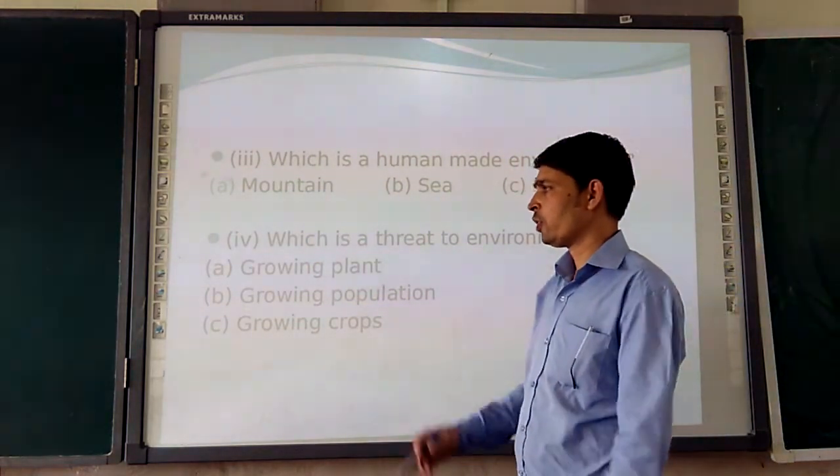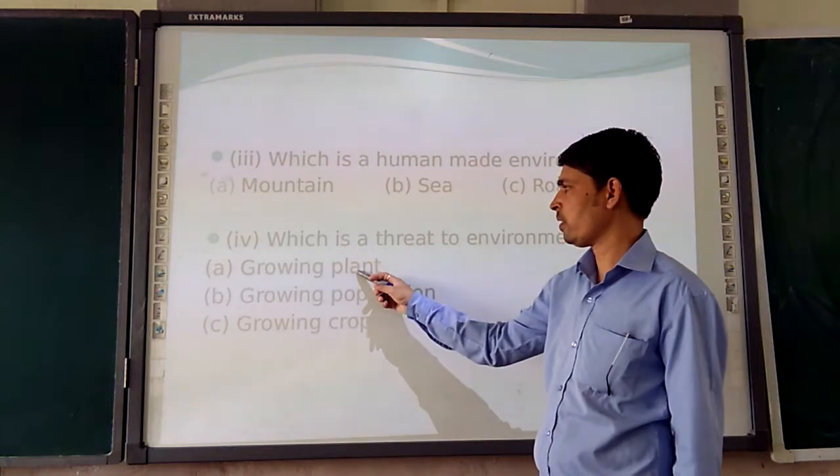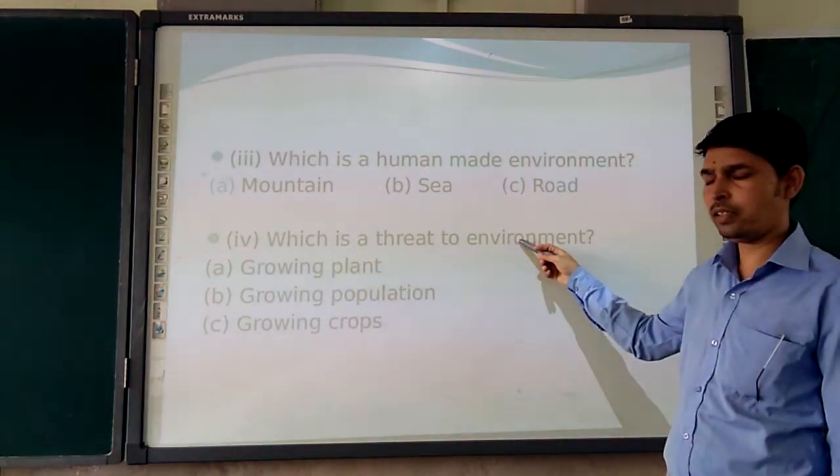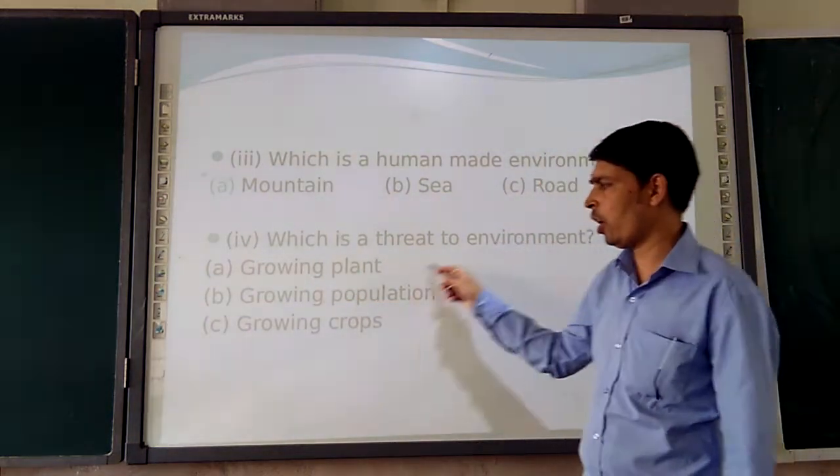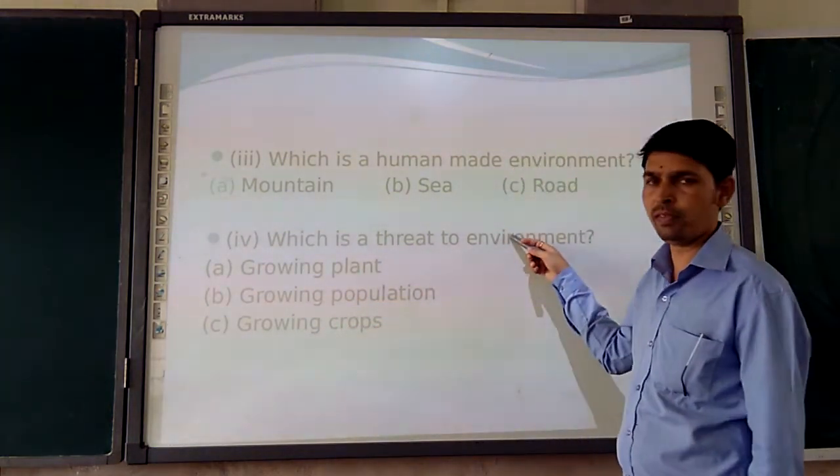In the options, you will understand: growing plants is going to be a threat to the environment, growing population is going to be a threat to the environment, or growing crops is going to be a threat to the environment.